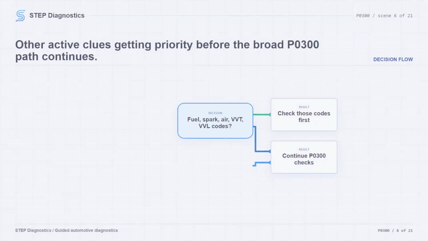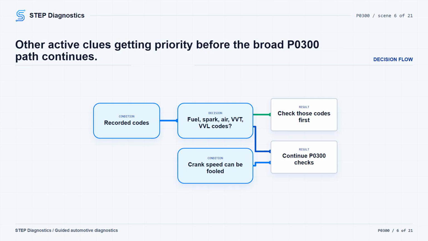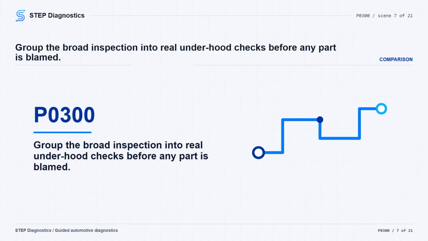rest of the path. If other active or pending codes point at fuel, ignition, air handling, variable valve timing, or valve lift, work those first. If those areas do not have active or pending codes, continue with the P0300 path. Remember, anything that changes crankshaft speed can set this code, and a misfire count is not always proof that a single component has failed. Now make the visual and mechanical checks.